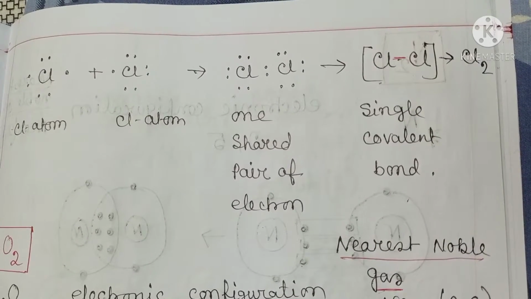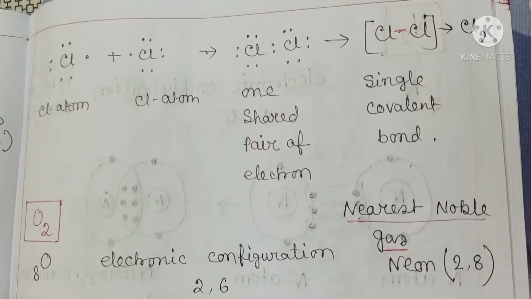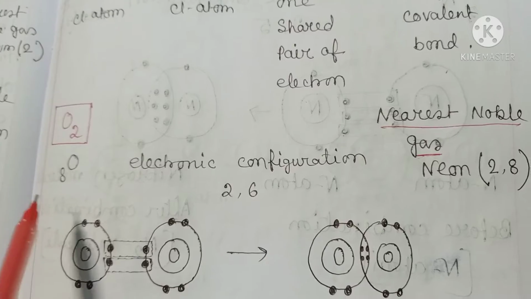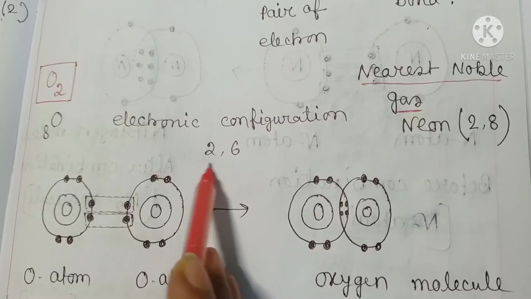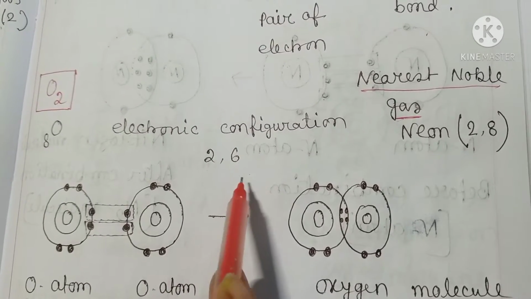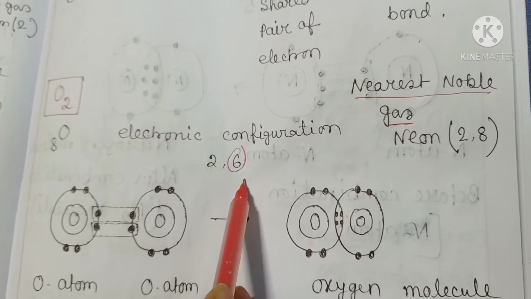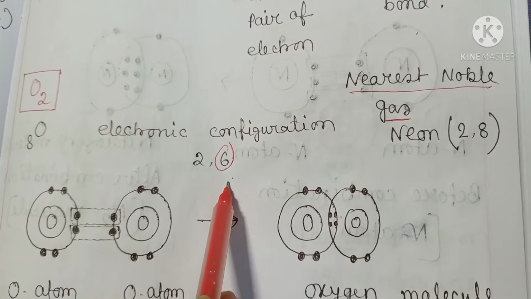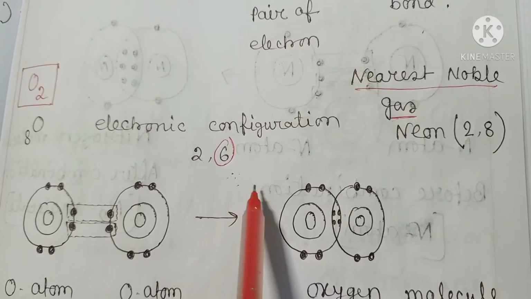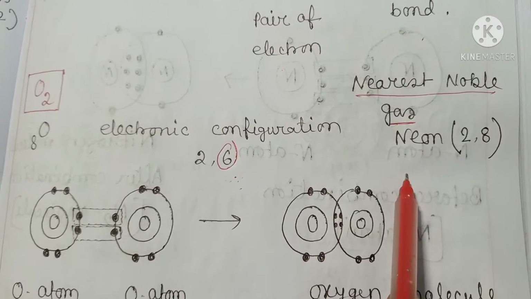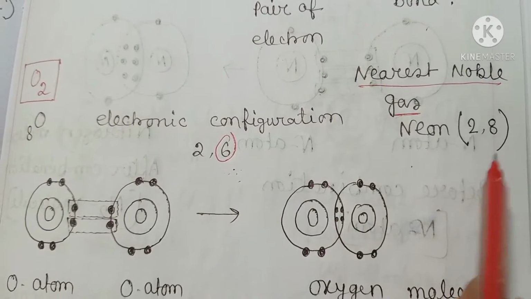Now see the formation of the oxygen molecule. In case of oxygen, the atomic number of oxygen is 8, so the electronic configuration is 2, 6. Therefore, oxygen has 6 electrons in its valency shell. So oxygen needs 2 electrons to complete its octet and can acquire the configuration of the nearest noble gas, neon. The electronic configuration of neon is 2, 8.